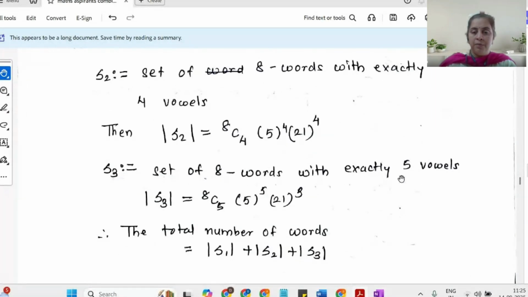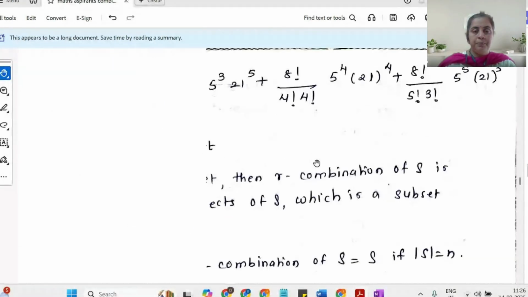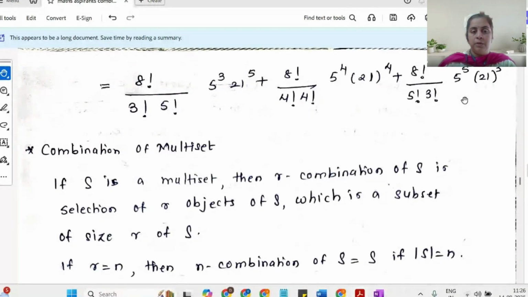Similarly, if you have 5 vowels, selection of 5 places, 8C5. For vowels, you have 5 raised to 5 options. For consonant, you have 21. Total number of words will be cardinality of S1 plus cardinality of S2 plus cardinality of S3. Addition principle comes into picture here. And this is the answer what you get. Okay. This is the value of 8C3, 8C4, 8C5. Okay. So this is combination of a set S.